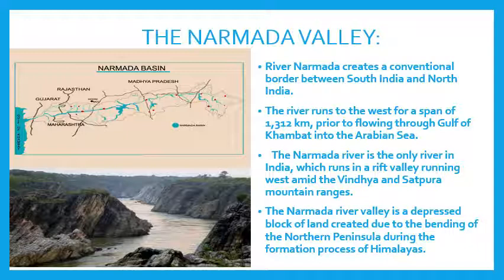The Narmada River Valley is a depressed block of land created due to the bending of the northern peninsula due to the formation process of the Himalayas. When the Himalayas were being formed, a bend occurred in our northern peninsula, and they formed block mountains over there. Satpura and Vindhyas are over there, and because of the constant movement of the tectonic plates, the cracks widen up and give birth to a basin, that is the Narmada Valley.